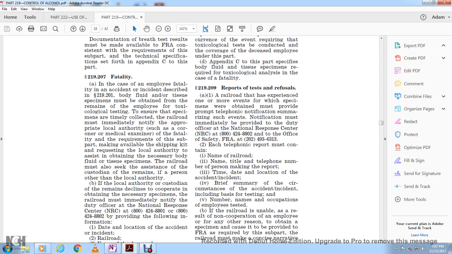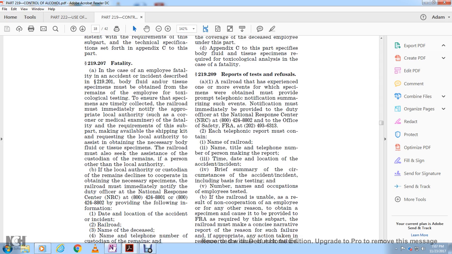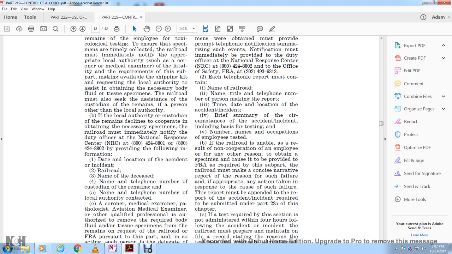The railroad must also keep in contact with the custodian of the remains of the person and the local authority. If the local authority or custodian of the remains declines to cooperate in obtaining the necessary specimens, the railroad must immediately notify the Duty Officer at the National Response Center,